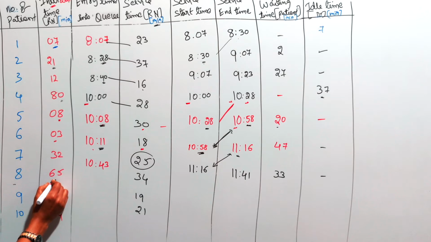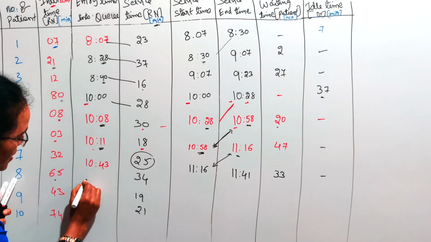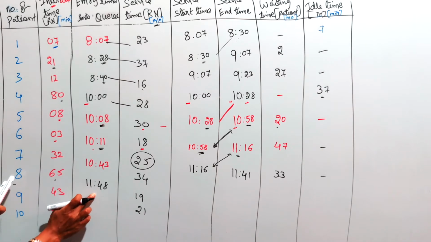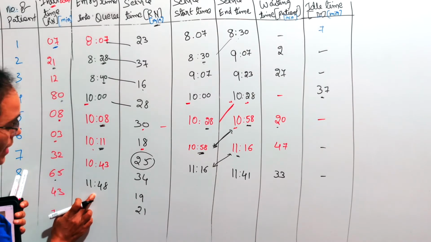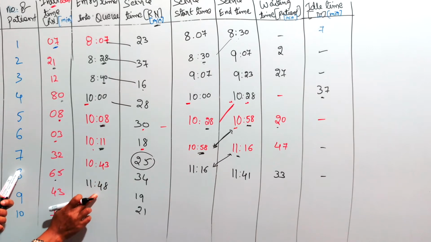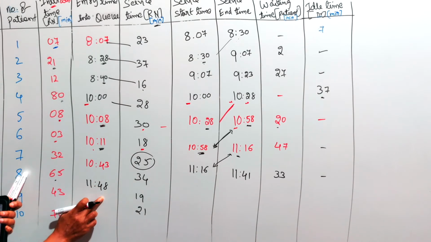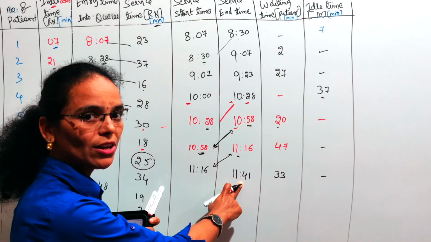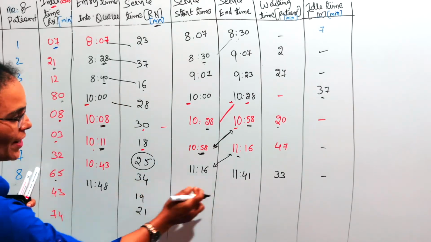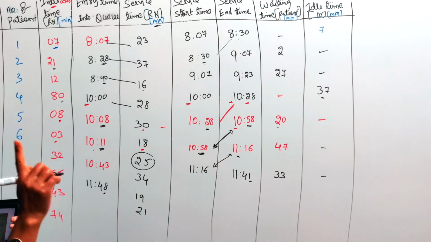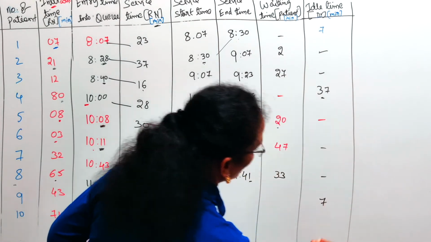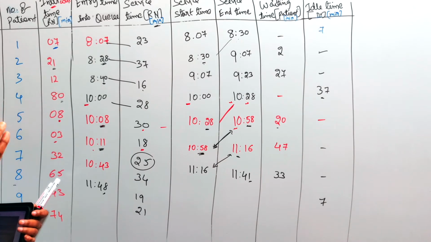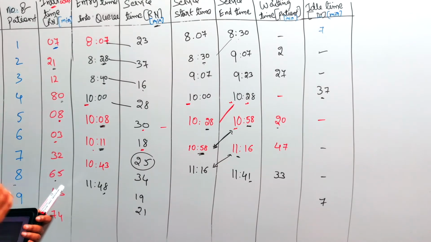The eighth patient has reached after 65 minutes. In the sense, 11:48 is the arrival time of the eighth patient to the dispensary. Right? 11:48 was the arrival time of the patient. But the doctor finished the previous customer's service at 11:41 only. It means the doctor was waiting here. The doctor was waiting for 7 minutes, waiting for the customer or the patient to come.